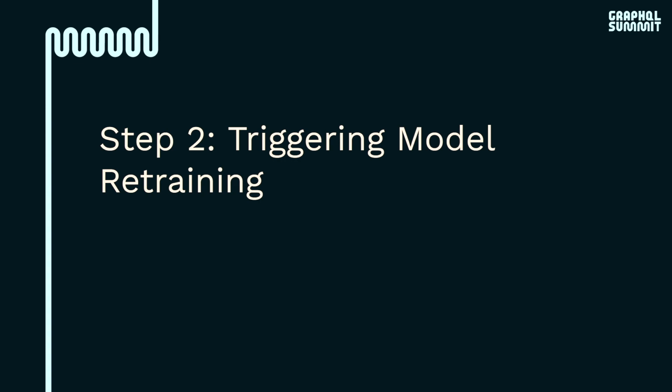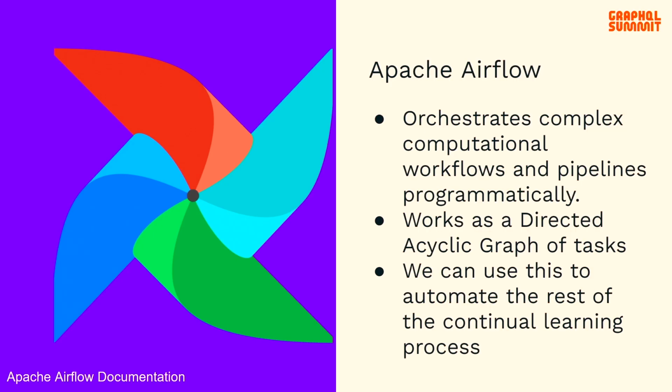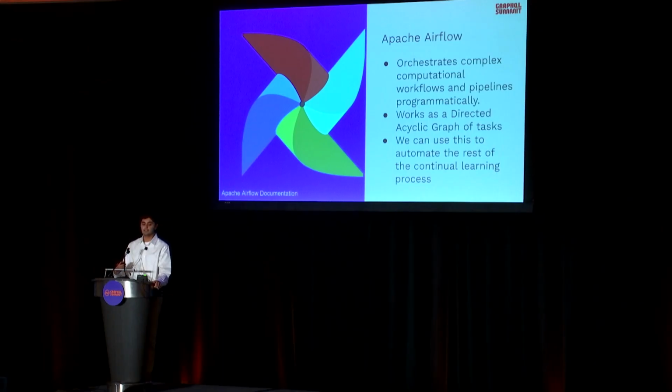This tool is known as Apache Airflow, which is a workflow orchestration tool that allows us to build computational workflows and pipelines programmatically. They function as a directed acyclic graph of tasks. You can visualize it like a flowchart where each task can point to another, ensuring there's no looping or cyclical dependencies, which ensures error-free execution. Given its capabilities, we can use Airflow to run the majority of our continual learning process.